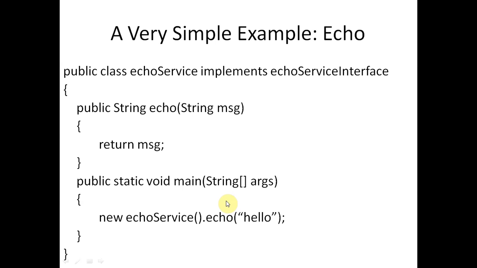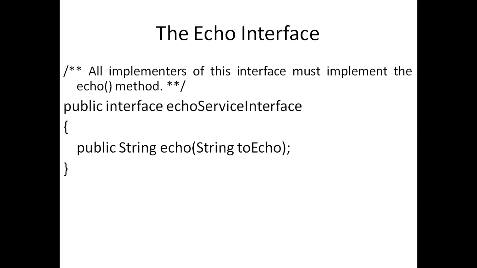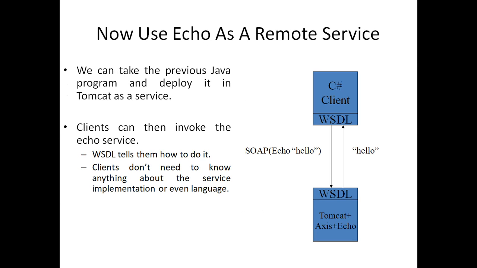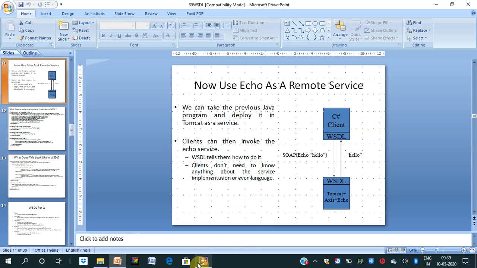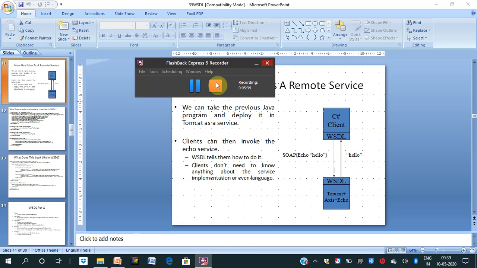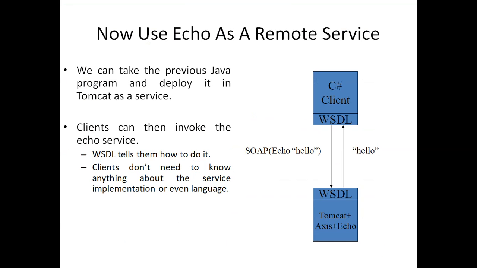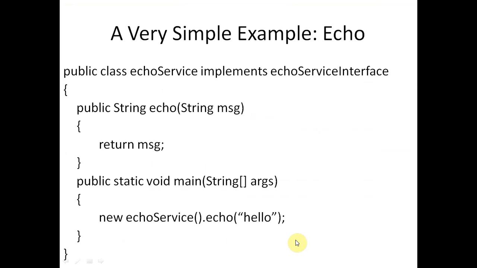So this is the echo service class, and another function, echo. As we know, we have defined the function in the previous class.